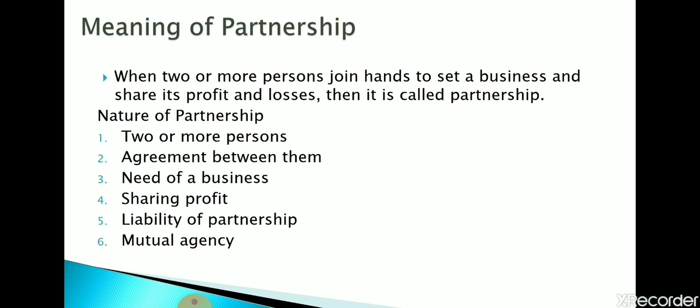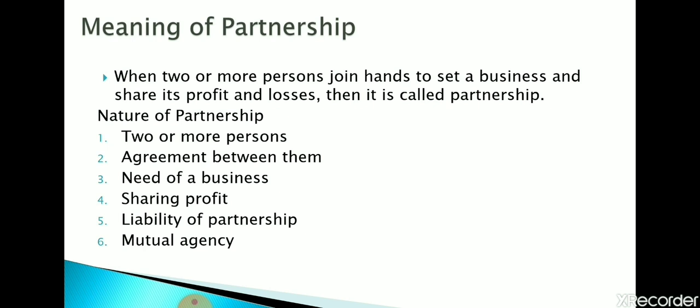Meaning of partnership. When two or more persons join hands to set up a business and share its profit, then it is called partnership. It means the partners must enter into an agreement for carrying on a lawful business run with the motive of profit. If two people join together for charitable purpose, it is not partnership. And even two people joining together for unlawful activities such as robbery, stealing, gambling, etc. is also not partnership.